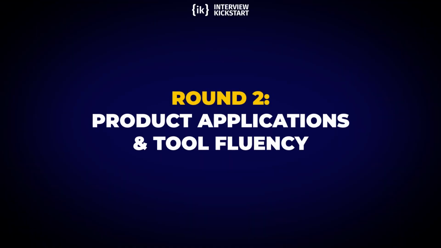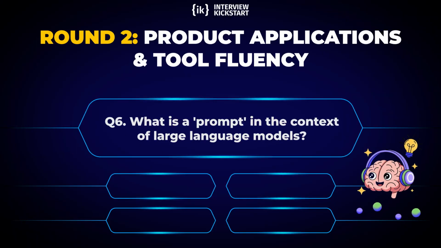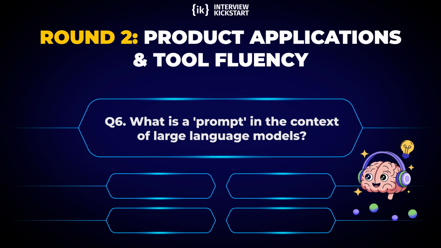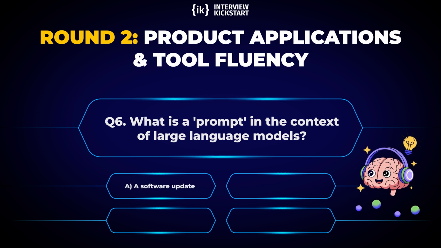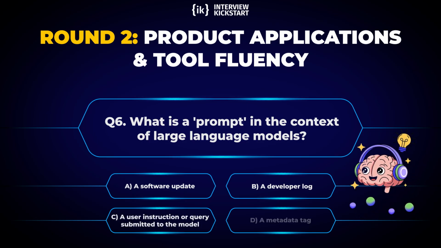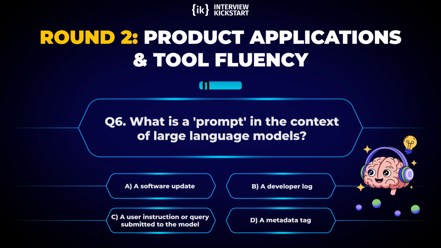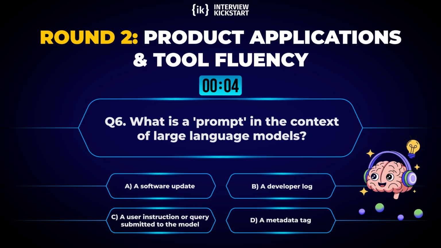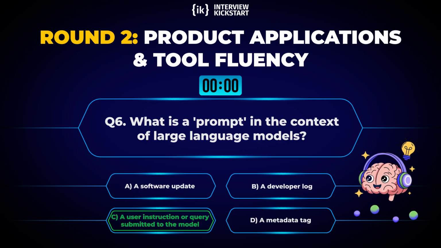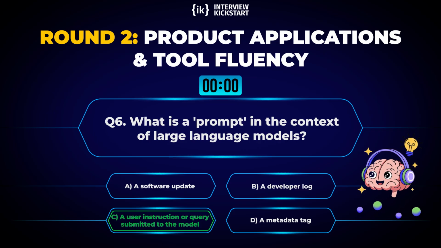Round 2, let's move into product applications and tool fluency. Question 6, what is a prompt in the context of large language models? Options: A, a software update. B, a developer log. C, a user instruction or query submitted to the model. D, a metadata tag. Correct answer: C, a user instruction or query submitted to the model.